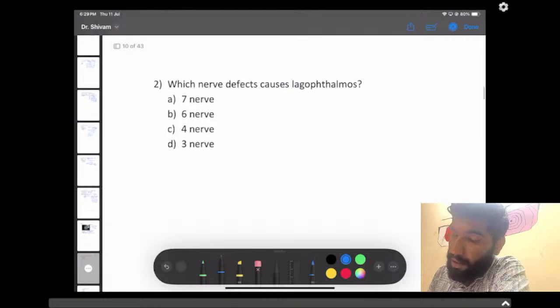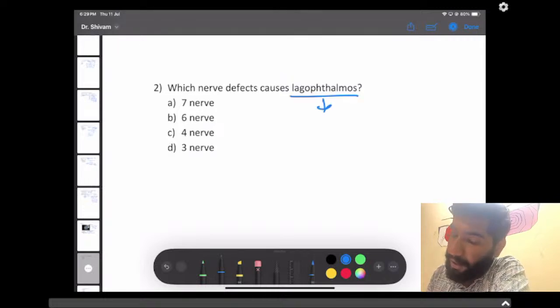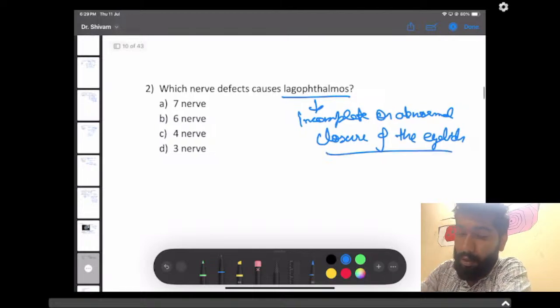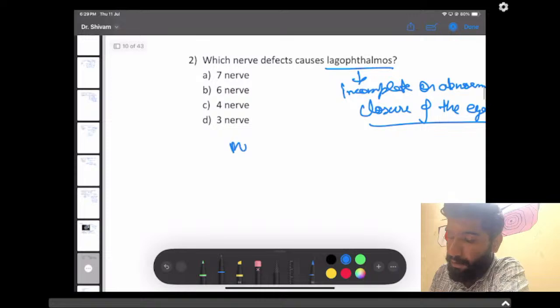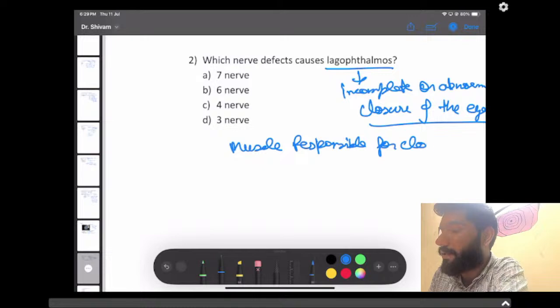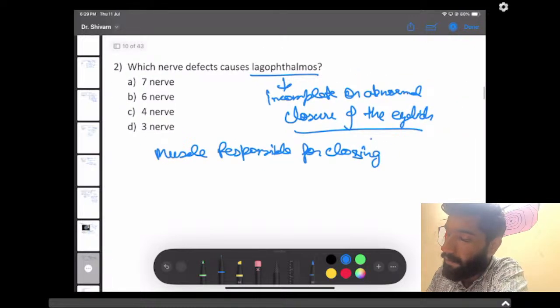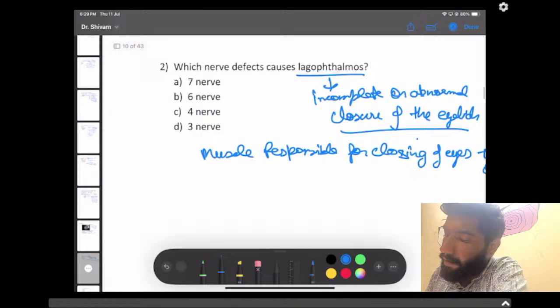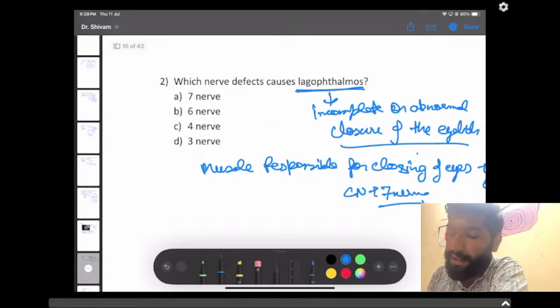Which nerve defect causes lagophthalmos? First of all, what is lagophthalmos? Lagophthalmos is incomplete or abnormal closure of the eyelids. Now tell me the muscle responsible. The muscle responsible for closing of the eyes is orbicularis oculi, which is supplied by cranial nerve 7. So which nerve defect causes lagophthalmos? Straight answer, it is cranial nerve 7.